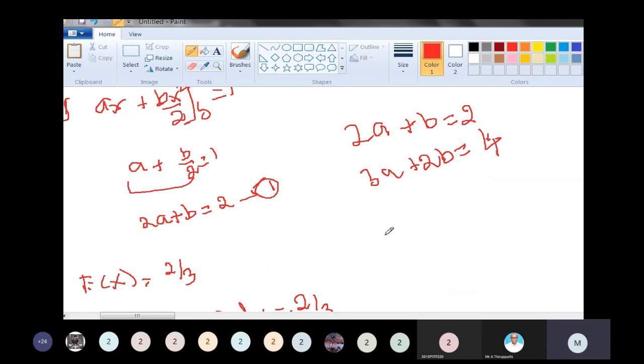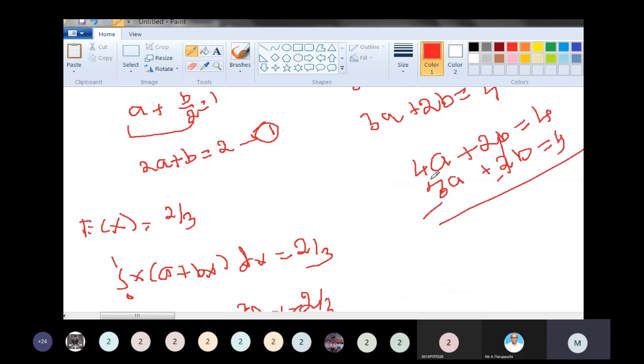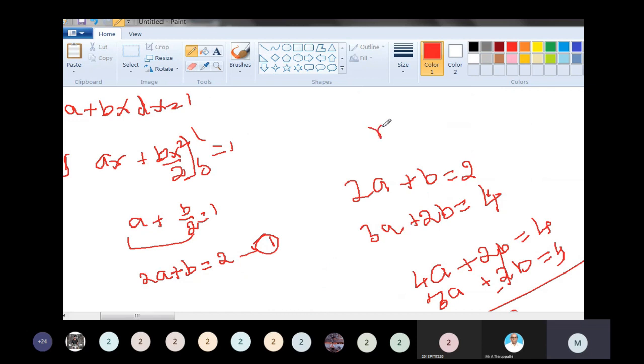Now the first equation into 2 gives 4a plus 2b is equal to 2 into 2, 4. The second is 3a plus 2b is equal to 4. Subtracting, 2b and 2b cancel. 4a minus 3a equal to a is equal to 4 minus 4, 0. So a is equal to 0. Putting a equal to 0 in any equation, b is equal to 2.